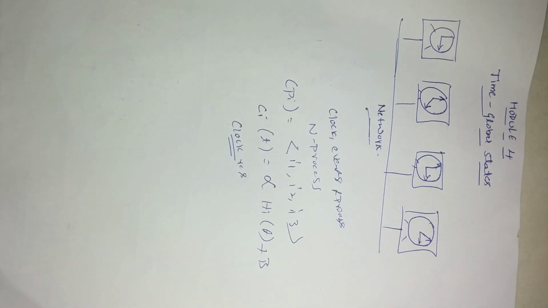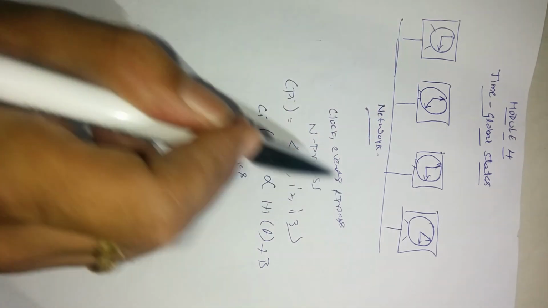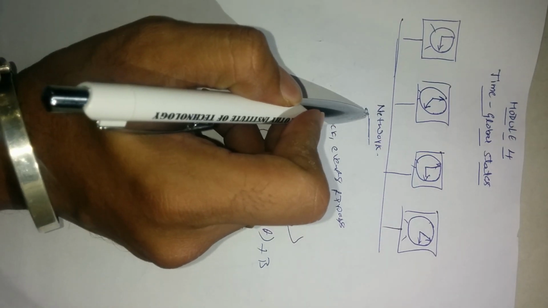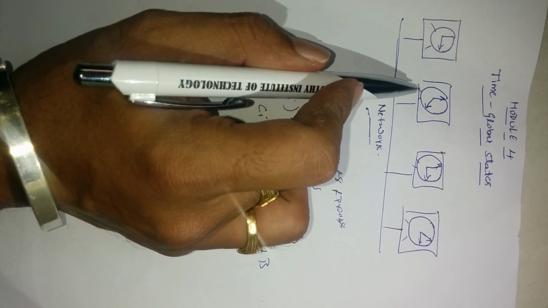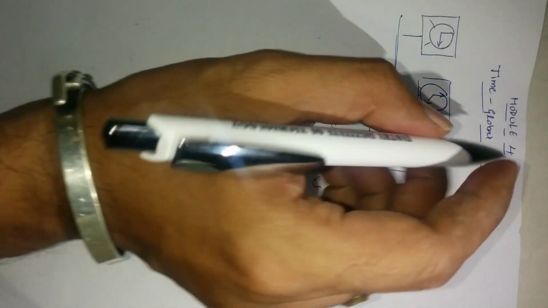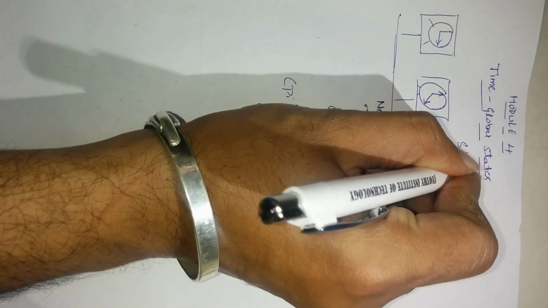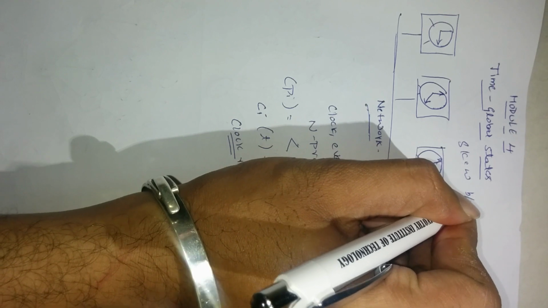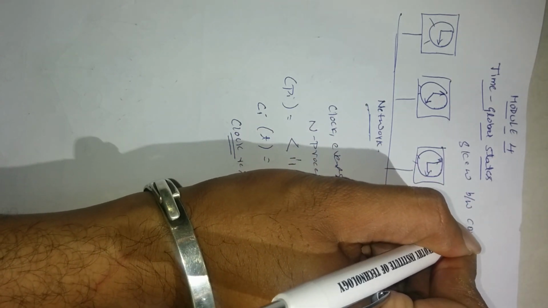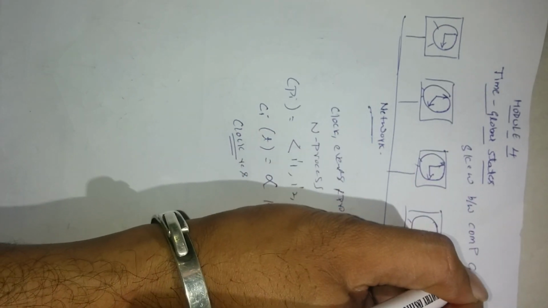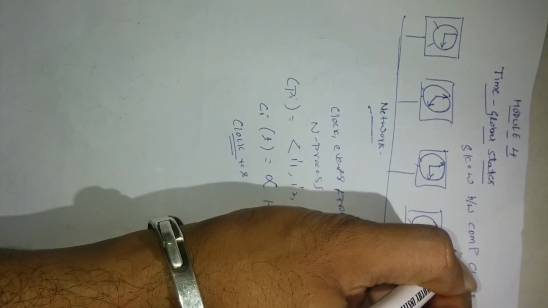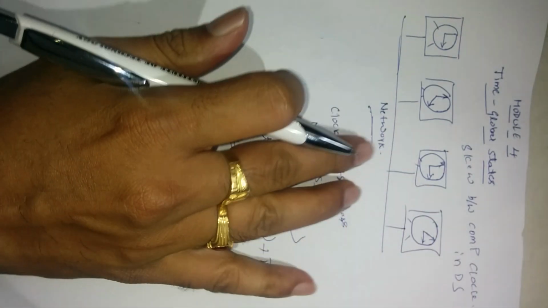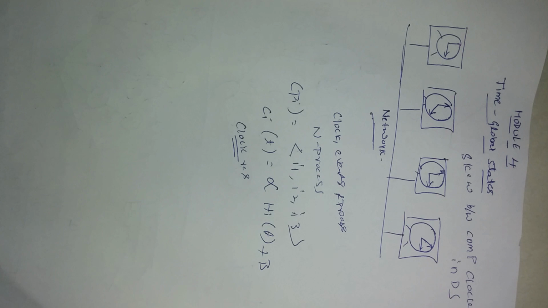Now, we'll discuss the meaning of this diagram. This indicates skew between computer clocks in a distributed system. Computer clocks are not generally in perfect agreement.